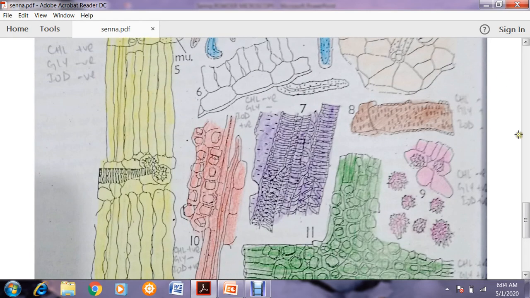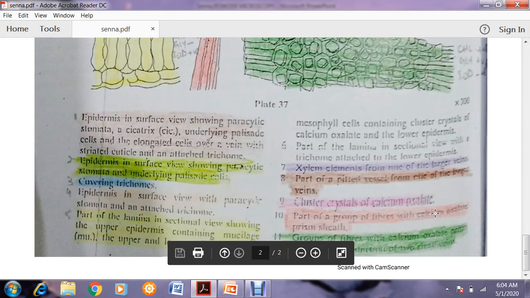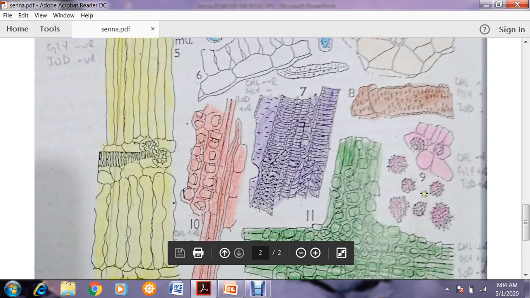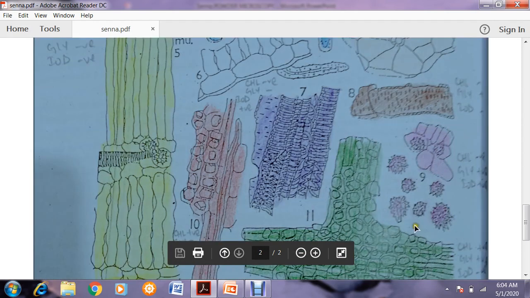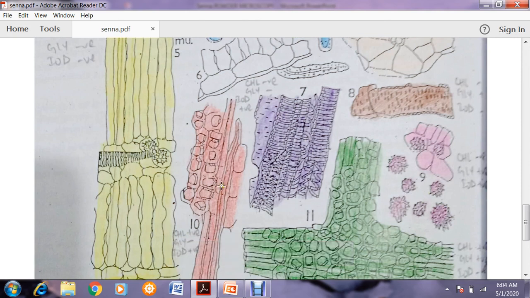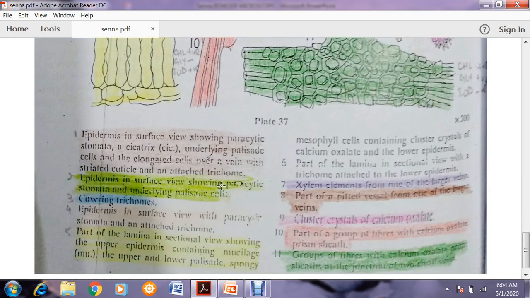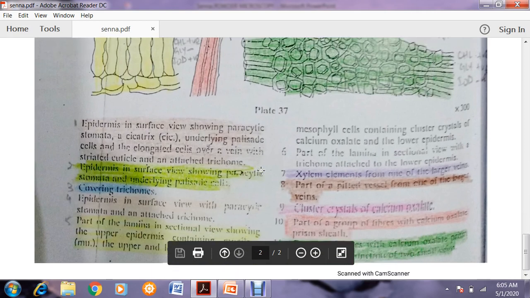Now the 9th one, clusters of crystals of calcium oxalate. So you can see calcium oxalate is abundantly found, and stomata are also abundantly found in it. Now this is 10. These are separate entities, scattered within the slide. Now what is this? Number 10: part of a group of fibers with calcium oxalate prism sheath.